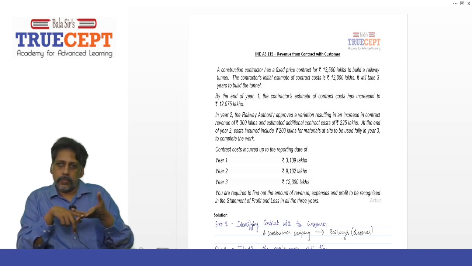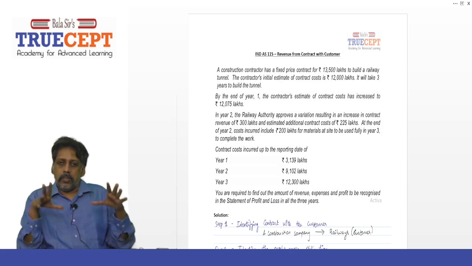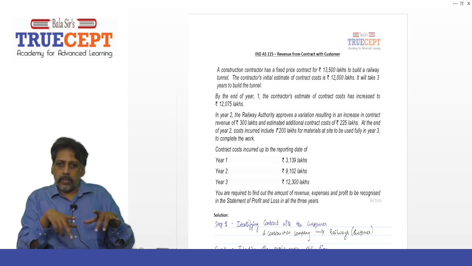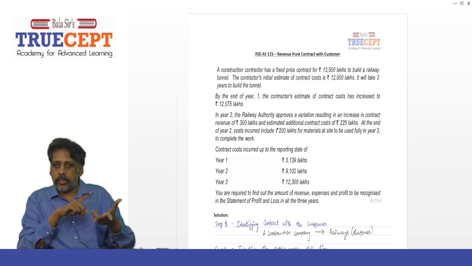Next. By the end of year 1, the contractor's estimate of contract cost has increased to 12,075 lakh. That means the total estimated cost of construction is going to be how much? 12,075 lakh. And what is the cost incurred in the current year?